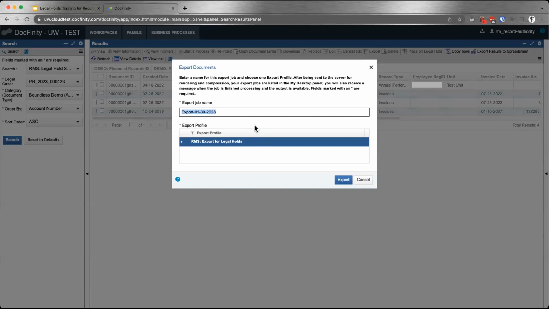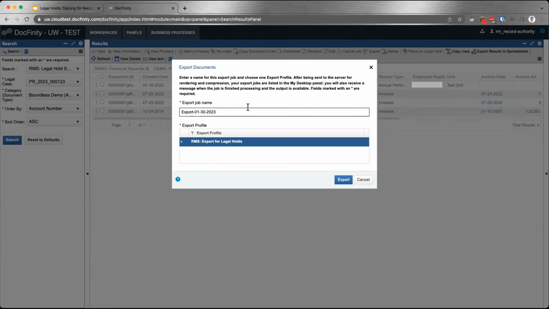So clicking in there will bring up this pop-up dialog, where you have to select an export profile. This is a concept in Docfinity that just has some settings of how the export is going to get created. We already have one that you have access to for export for legal holds. That's the description that we set up. You will only see this one for the most part, unless you're a special custodian.